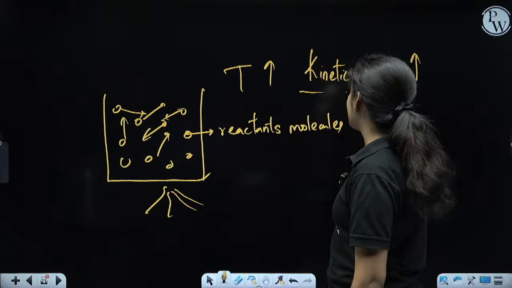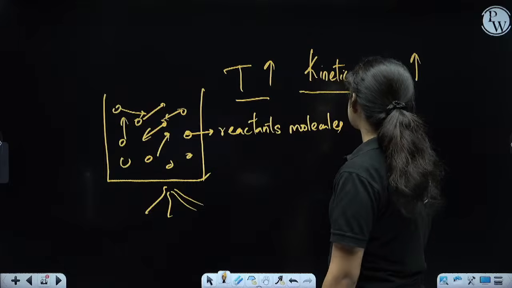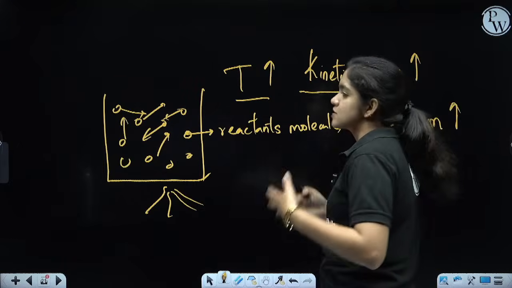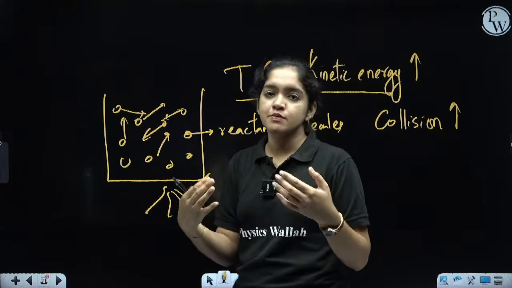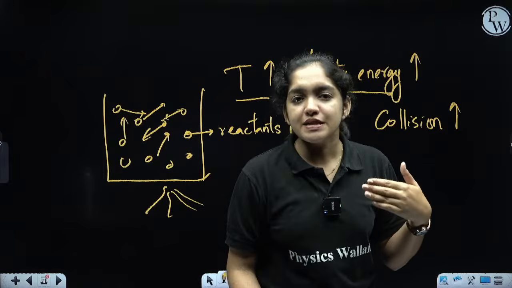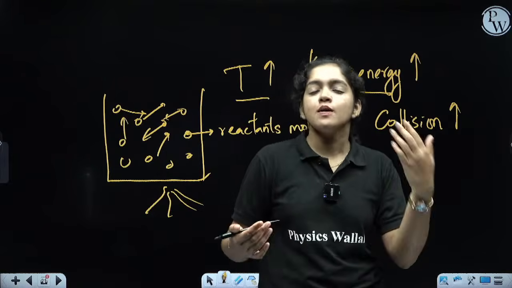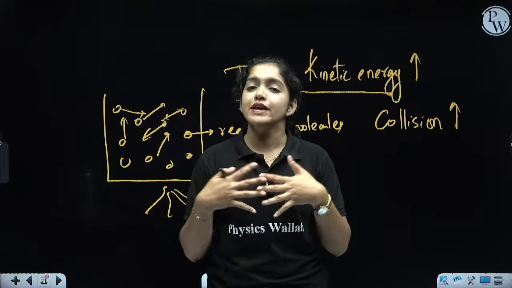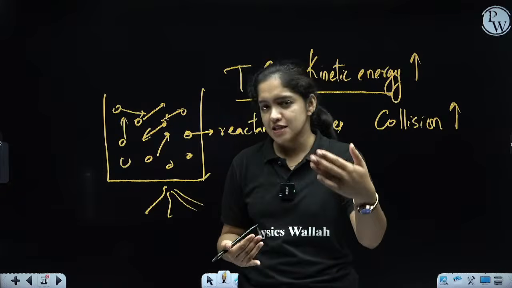So that's why the kinetic energy increases, temperature increases, collision also increases. So when the temperature increases, what is the reason? The motion, the kinetic energy is also increasing. Due to the kinetic energy increase, the collision increases. That is the collision theory of gases we already learned.